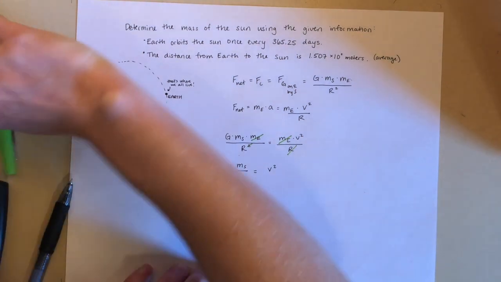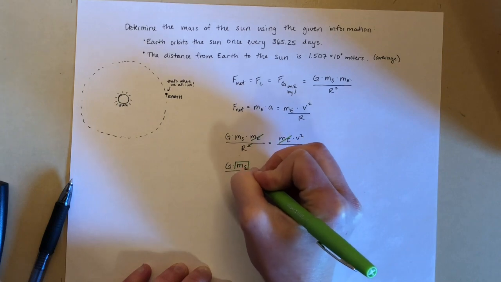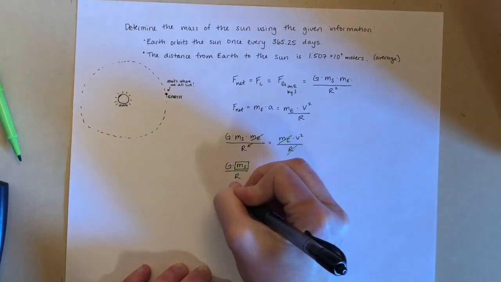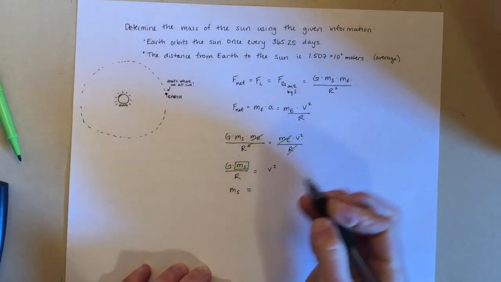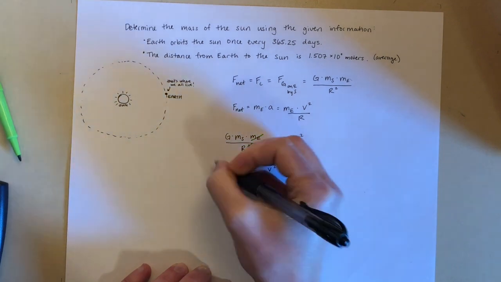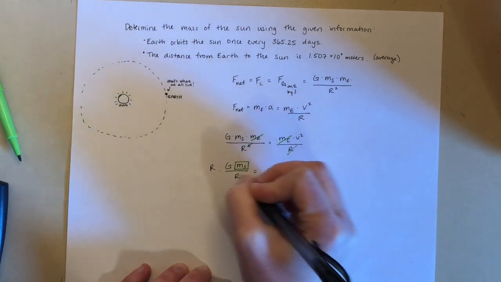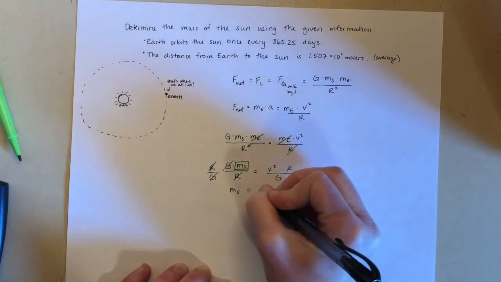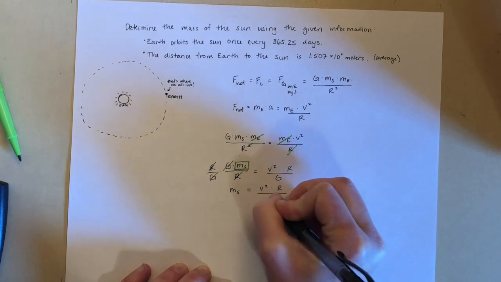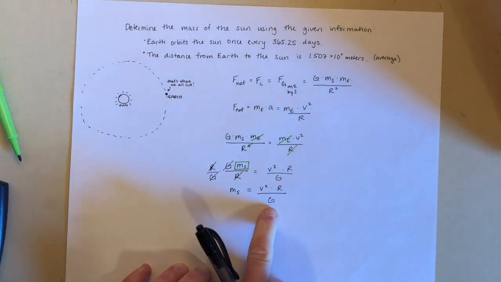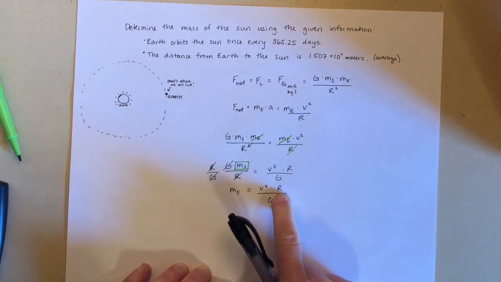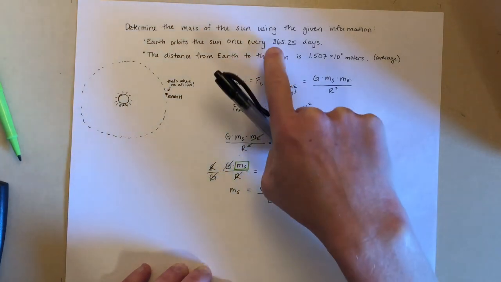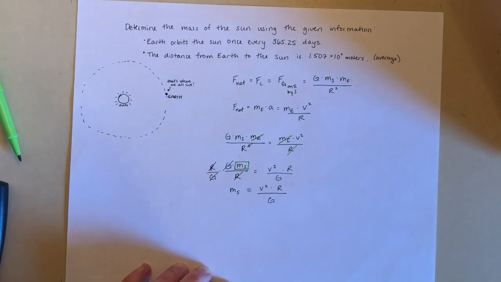Now, the variable that we're looking for is the mass of the sun. So let's rearrange the equation so that the mass of the sun is by itself. So the mass of the sun is equal to, let's see, I'm going to multiply by r on both sides and then divide by G. So I get v squared times r divided by G. G is just a constant, that one we know. The separation distance was given, so we have that here. Velocity wasn't explicitly given, but we do know how long it takes, this orbital period, for one rotation here.